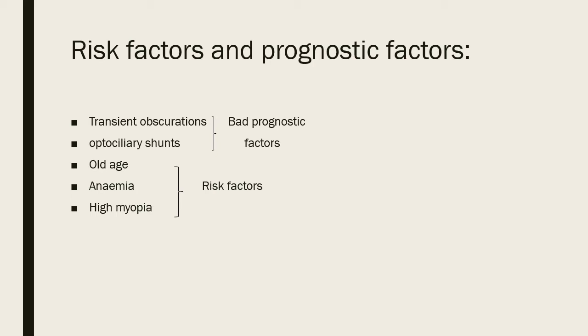Now what are the risk factors and prognostic factors? Transient obscurations. So papilledema as such, patient will not have any visual sign except transient, like amaurosis fugax. Visual obscuration lasting for few seconds to few minutes. Otherwise all signs will be CNS related, headache mainly. Central vision on Snellen's in papilledema will be 6/6. Always remember, extremely important.